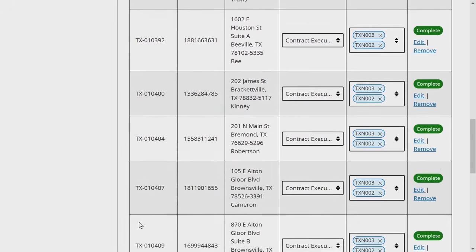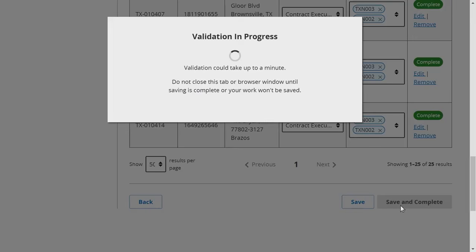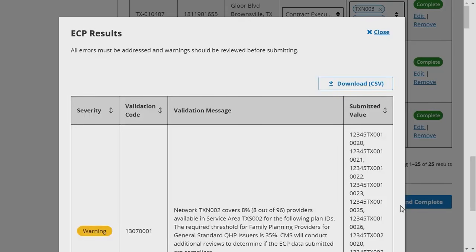Once you have added all ECPs and provided the necessary provider contract details, select Save and Complete to save the Essential Community Providers section. Upon saving and completing this section, the MPMS module will run validations and display any validation errors or warnings, including any warnings for FFE issuers, including issuers in states performing plan management functions, that are not meeting threshold or category per county requirements.